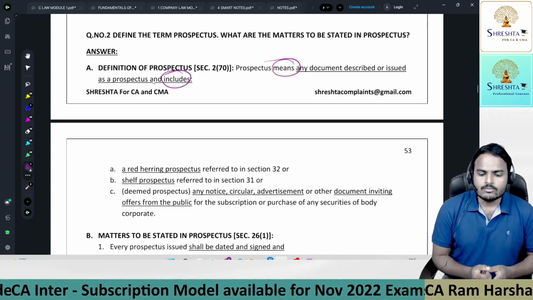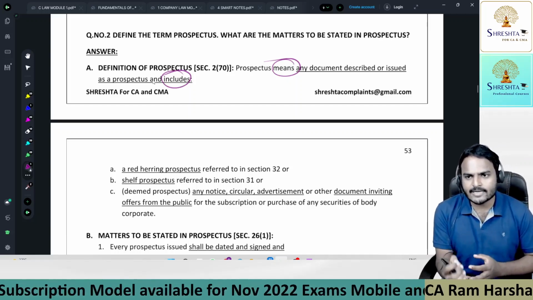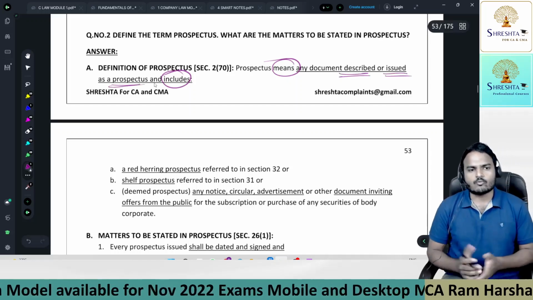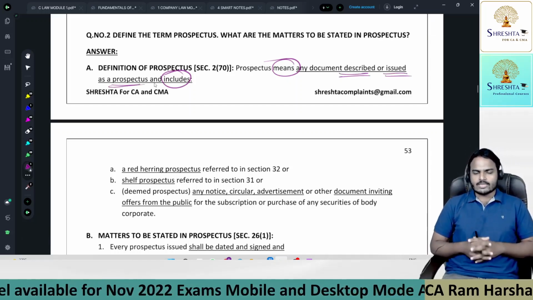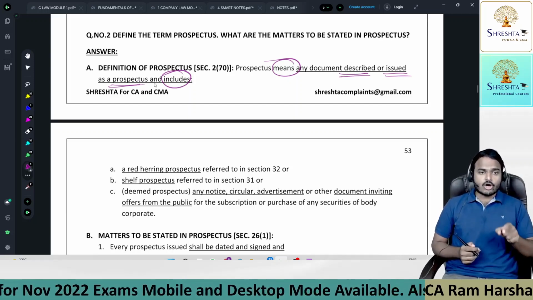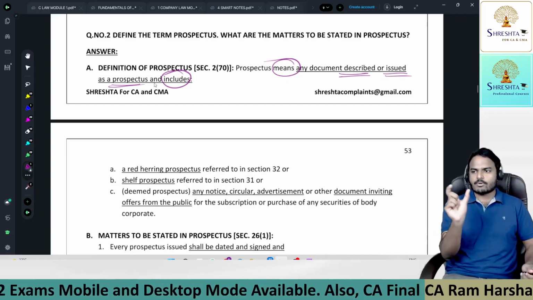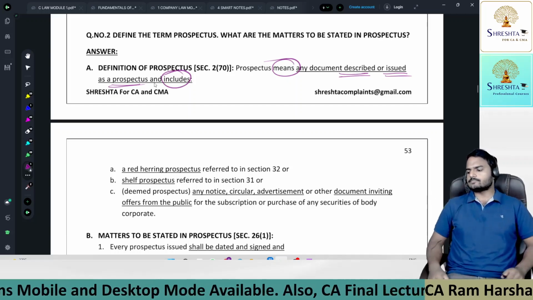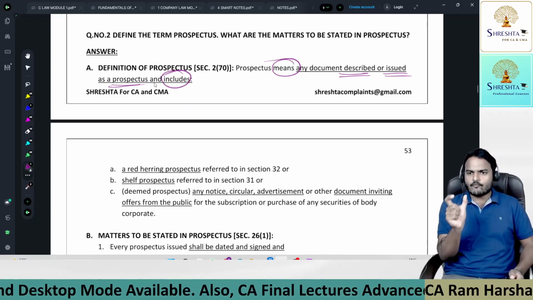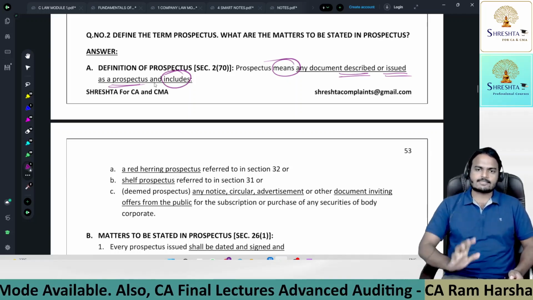Okay, fine. So let us decode the definition. What is a prospectus? Prospectus means any document described or issued as a prospectus. Very simple definition. That means if any document contains the name prospectus, then it is a prospectus. If you take any document, and on that document you find the name prospectus, then the document is treated as a prospectus.